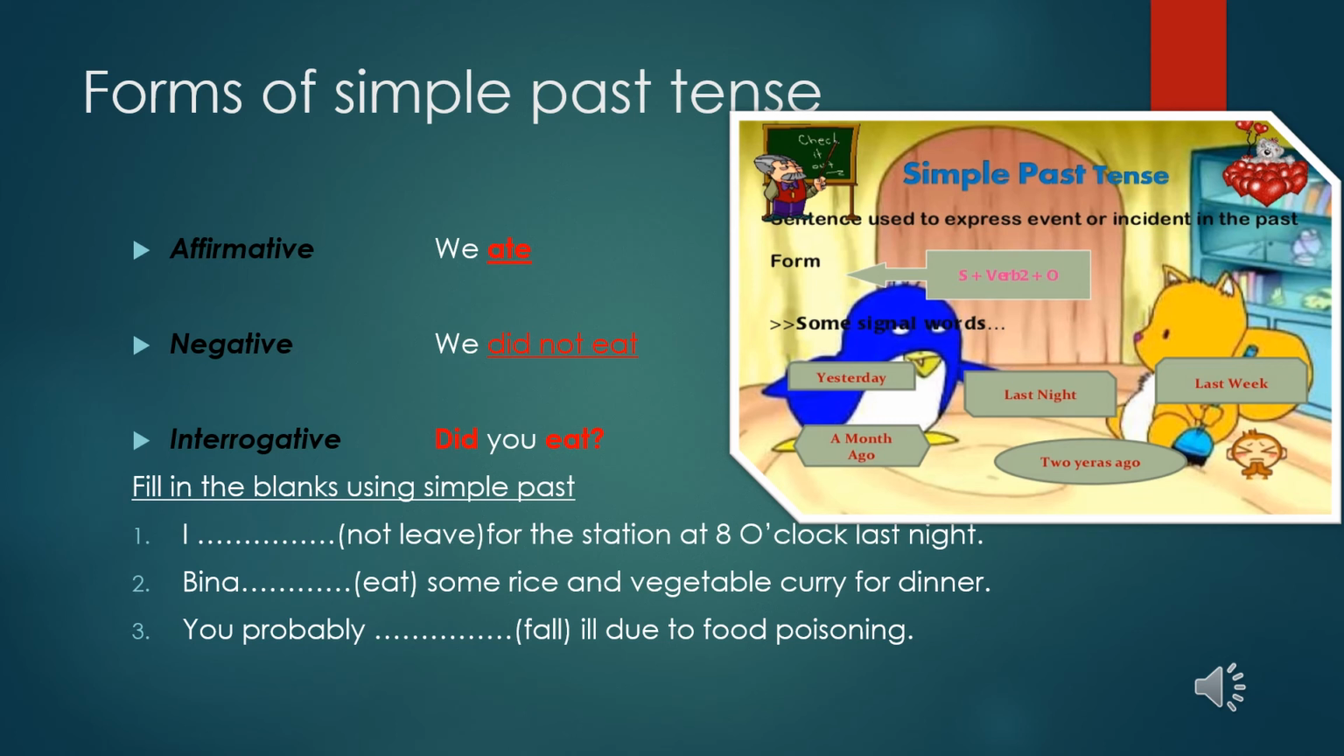So you know what verb you need to use, what auxiliary verb, what helping verb you need to use. Like I did not leave for the station. Now Bina ate some rice and vegetable curry for dinner. You probably fall. So the V2 form of fall is fell ill due to food poisoning.